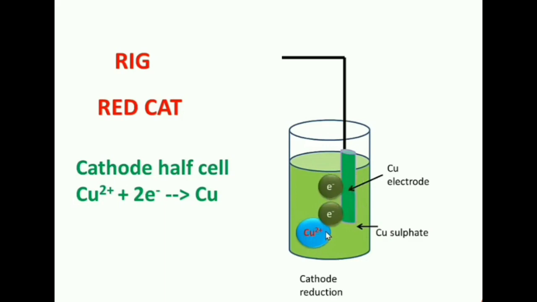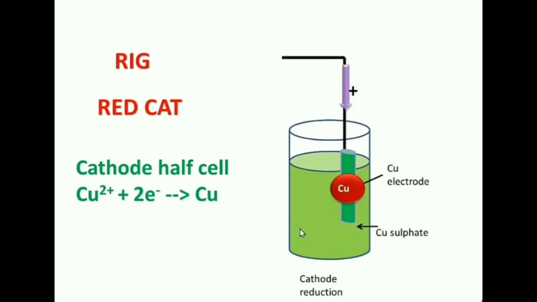Here you can see the reaction that takes place is Cu2+ accepts 2 electrons to form copper atoms. That is, here gain of electrons takes place. These copper atoms are deposited on the surface of the copper metal. This half cell has positive charge because the electrons are accepted by this half cell.